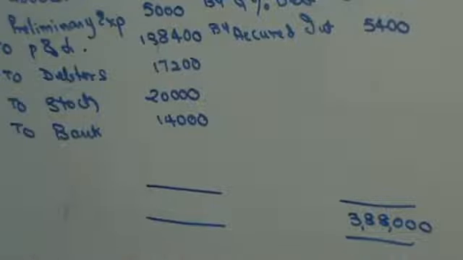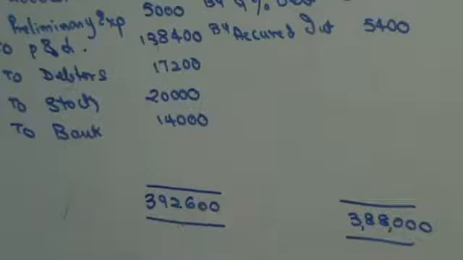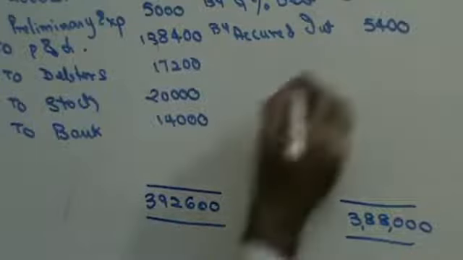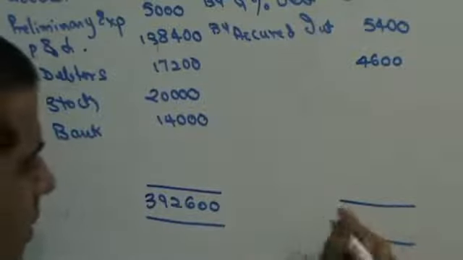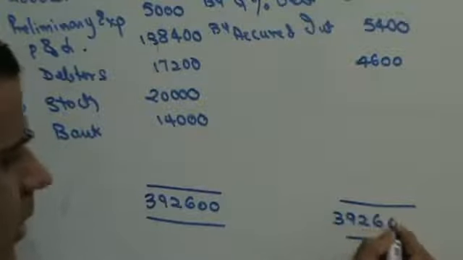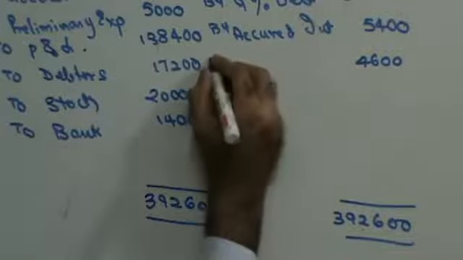I think the debit side is greater. Yeah, 3,92,600. 3,92,600. Find out the difference, please. 4,600. What did they say in the sum, that where should I put this difference? They're saying that the difference has to be put into security premium account.